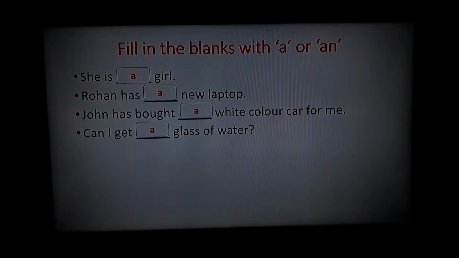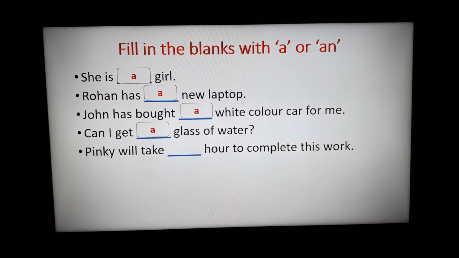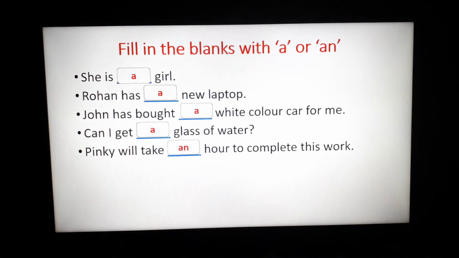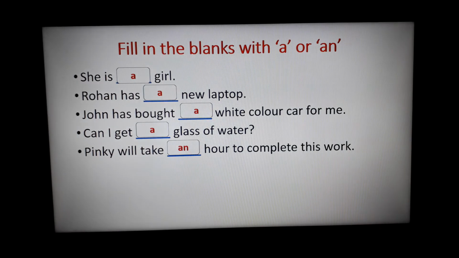Now look at the next sentence. Pinky will take dash hour to complete this work. I have already told you in my previous video, H is an exceptional letter which is a consonant, but H is silent and we use an with it. So, Pinky will take an hour to complete this work.